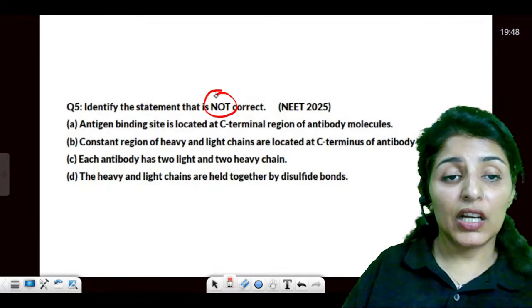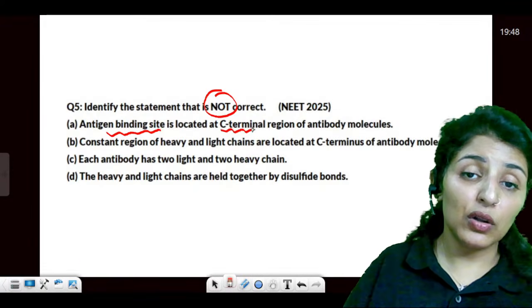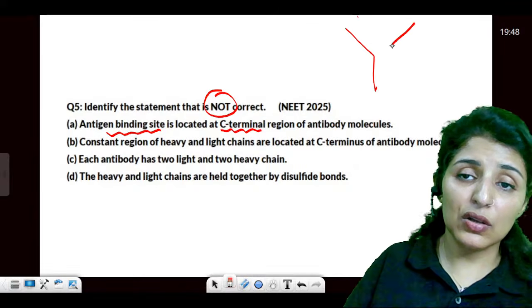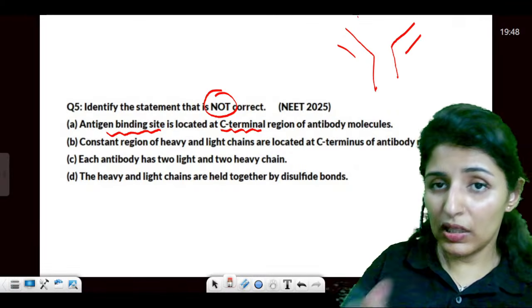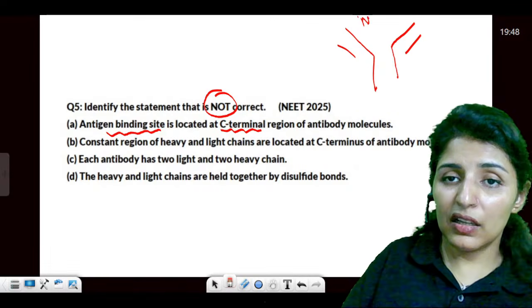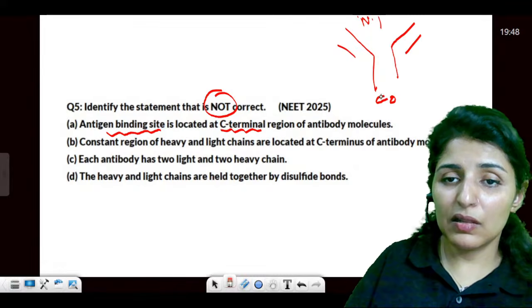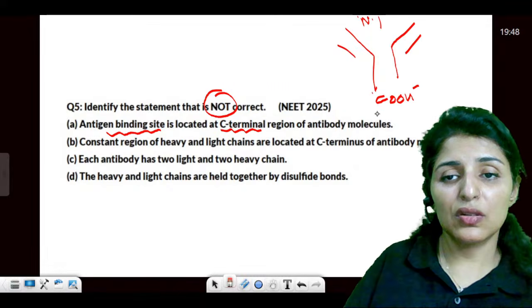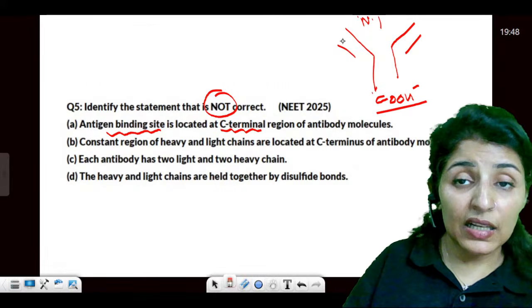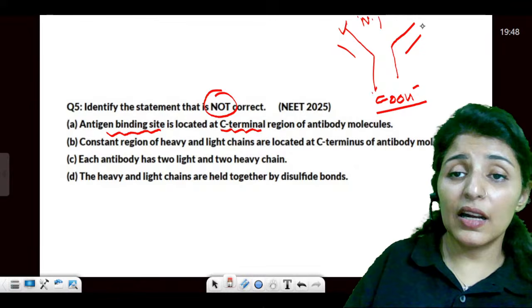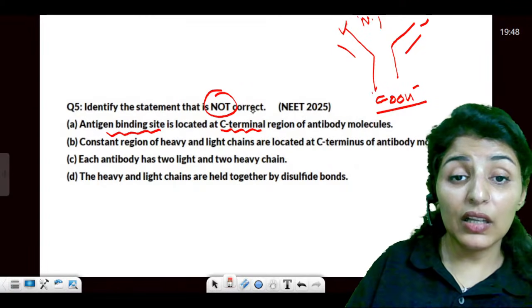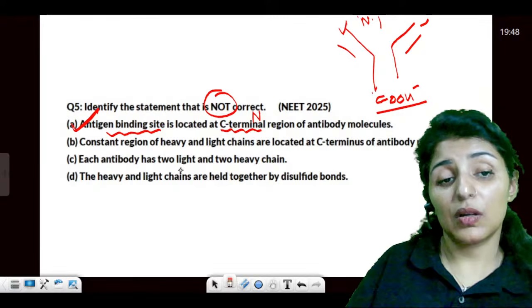Then, not correct. Antigen binding site is located on the C terminal. So, guys, this is your antibody molecule. And on this side, we have N terminal. This is the C terminal because we have COOH groups here. So, it says antigen binding site. Where is antigen going to bind? It is going to bind on the N terminal. So, this is the incorrect statement.